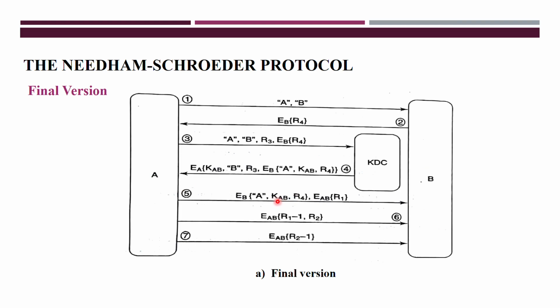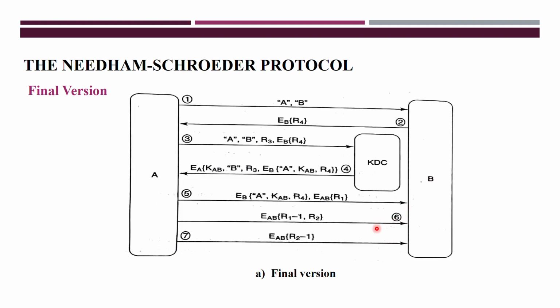After decrypting, B will get this KAB as a common session key. With the help of that session key, it decrypts R1 and forwards it to A. The arrow mark is missing here.